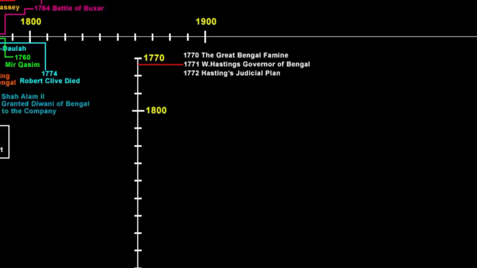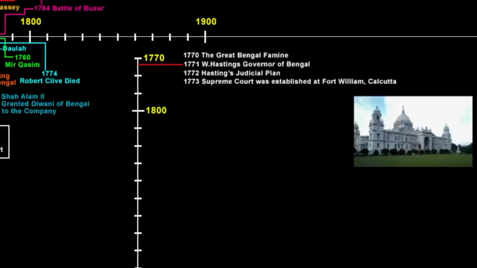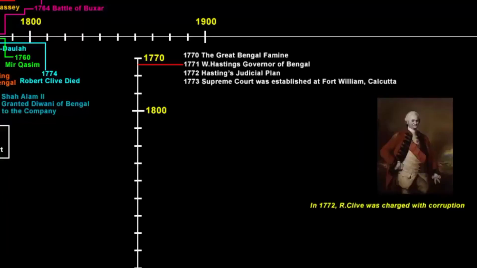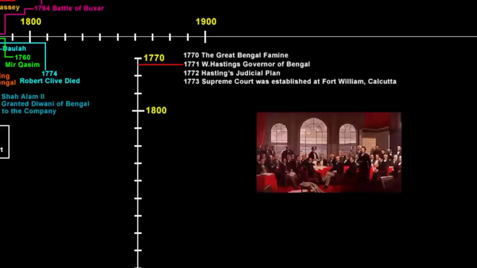In 1773, a new Supreme Court was established at Fort William in Calcutta. Now you must be thinking, where did this Supreme Court come from? If you recollect from the previous video, in 1772, Robert Clive was charged with corruption by the British Parliament because of the massive wealth he had acquired while he was in India. Because of that, the British Parliament was facing a dilemma. It was concerned about the management of the company's rule in India.